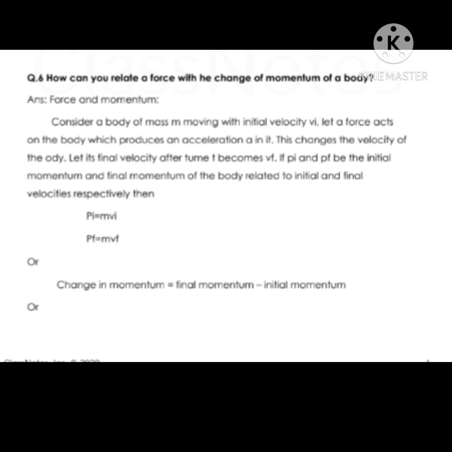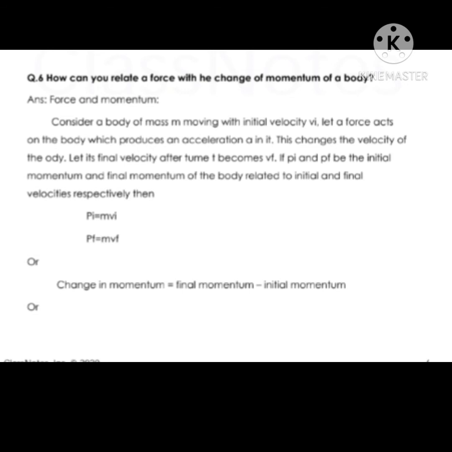If pi and pf are the initial momentum and the final momentum of the body related to the initial and final velocities, then according to the formula of momentum, P equals mv. Here, Pi equals mvi and Pf equals mvf.